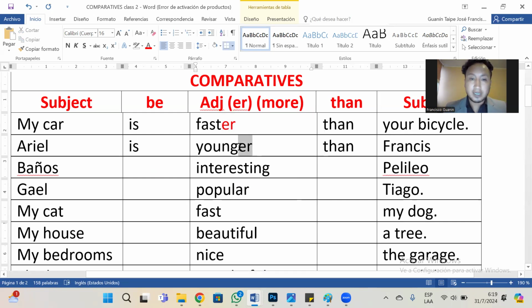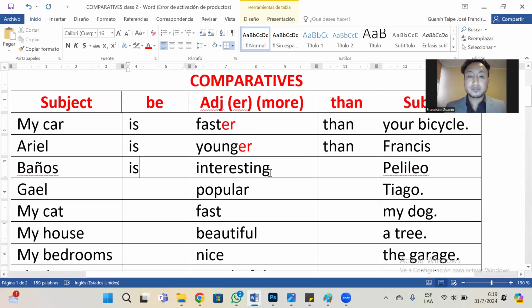You need to add an er, or combine the er with the adjective, in order to say más, right? Then the comparative down, that means que, and later a subject. We need a subject in order to make the comparison. The special characteristic of a comparative is this, the comparative down. Don't forget, right?